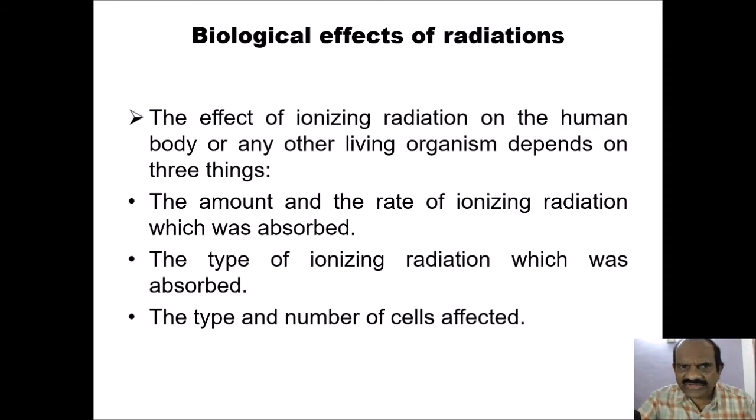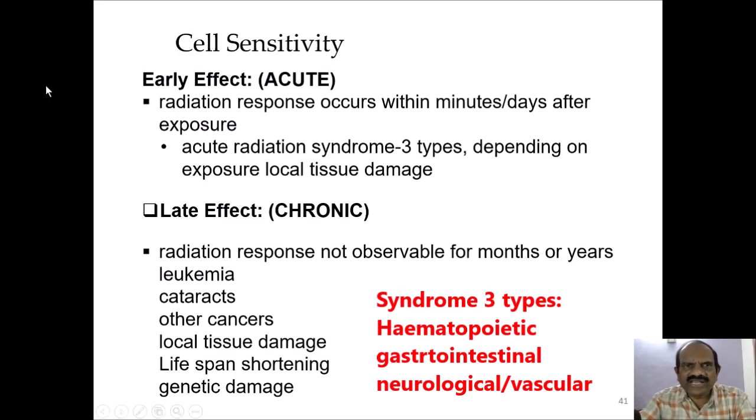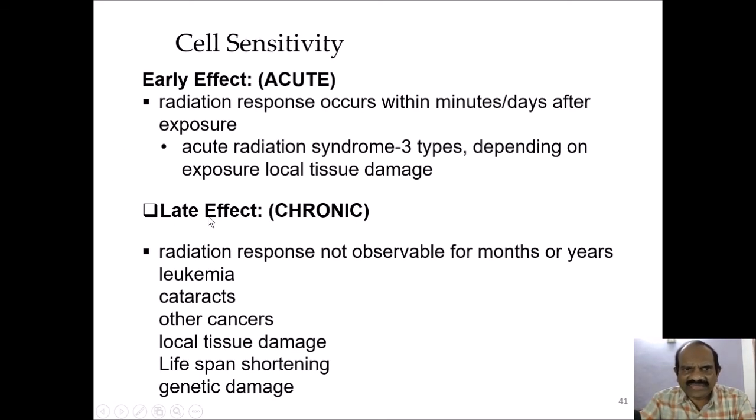In short, once again I repeat, the biological effect of radiation depends on, number one, the amount and the rate of ionizing radiation which was absorbed, the type of ionizing radiation which was absorbed, and the type and the number of cells affected. Now we are talking here about cell sensitivity towards radiation. The two major effects observed are the early effect and the late effect. The early effects are also called the acute effect. The radiation response occurs within minutes or days after exposure. Acute radiation syndrome has three types depending on exposure, with local tissue damage.